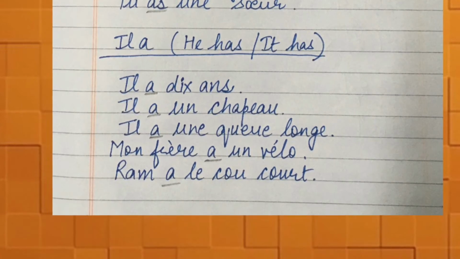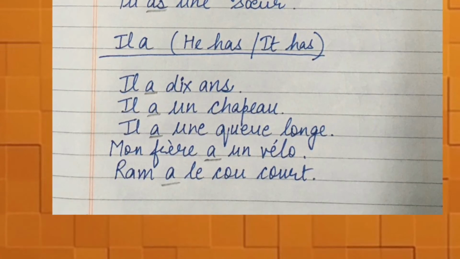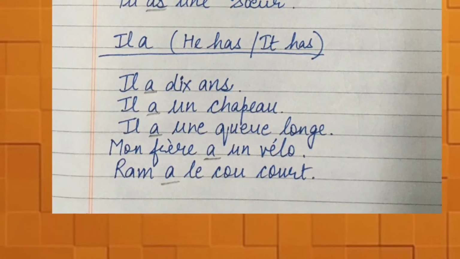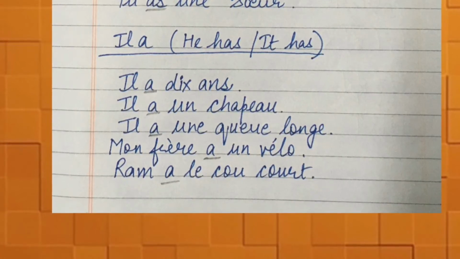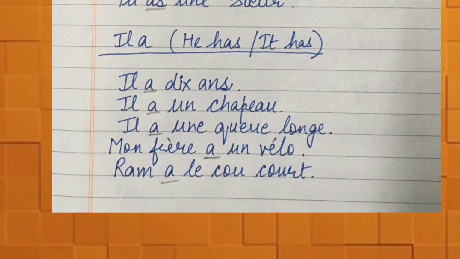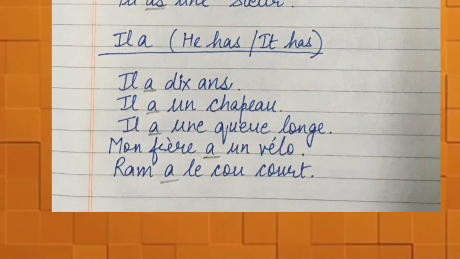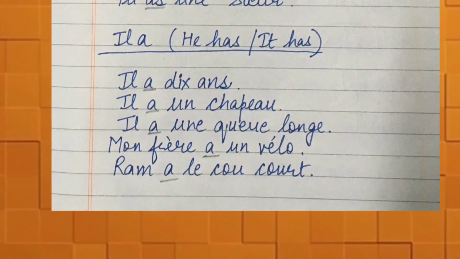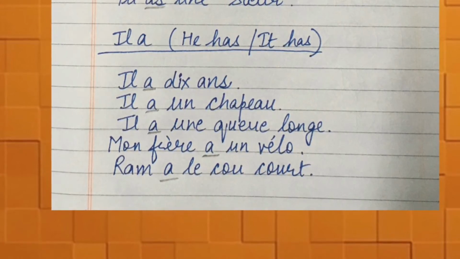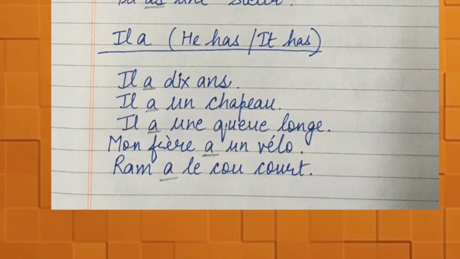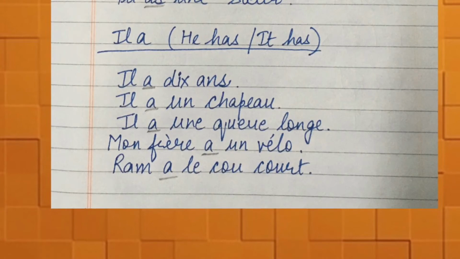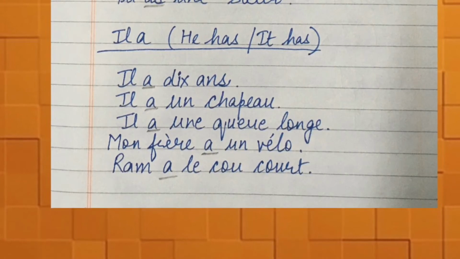Now next comes "il a", means he has or it has. The sentences can be "Il a dix ans", means he is 10 years old, or "Il a un chapeau", means he has a hat. "Il a une queue longue." It can be used for animals, like for a dog, that it has a long tail. Then "Mon frère a un vélo", means my brother has a bicycle. Then "Ram a un cou court", means Ram has a short neck.